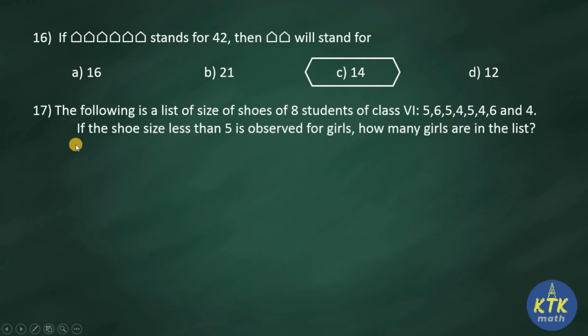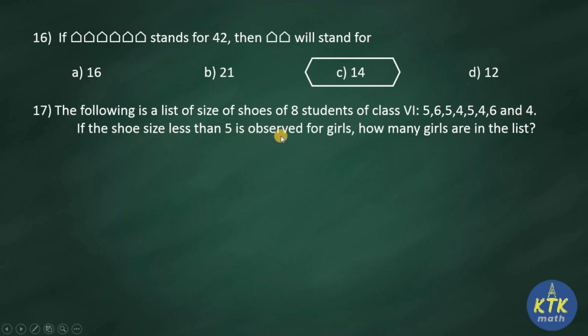Question number 17. The following is a list of size of shoes of 8 students of class 6, 5, 6, 5, 4, 5, 4, 6 and 4. So they gave shoes size of 8 students. If the shoe size less than 5 is observed for girls, how many girls are in the list? It's a very simple question. They gave a data. From the data we are going to analyze and find the answer.